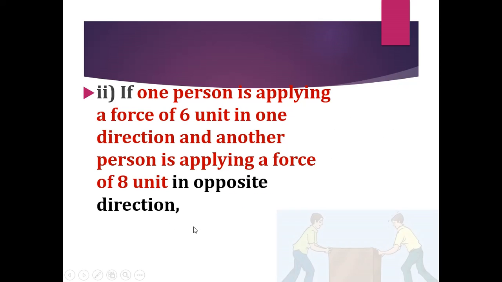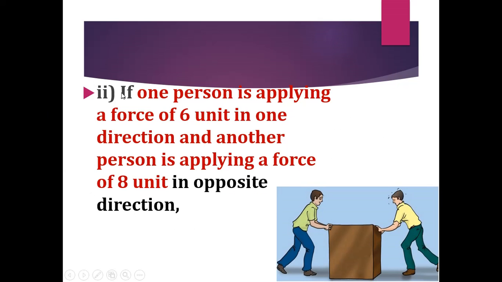Now, if both persons are pushing the box in the opposite direction, and one person is applying a force of 6 units and the other person is applying 8 units in the opposite direction, what will happen now? The box will move.